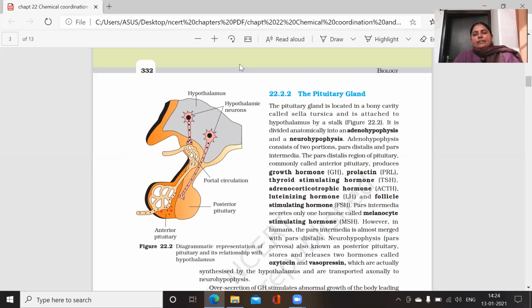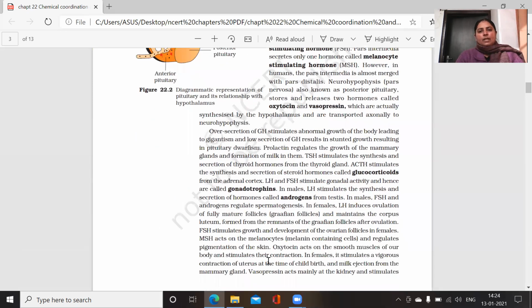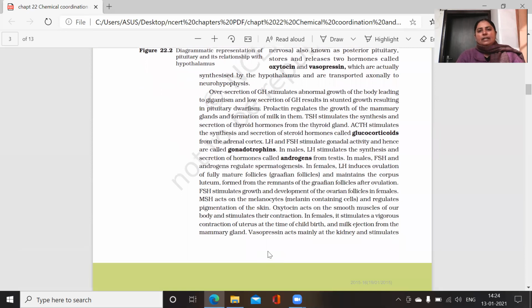The posterior lobe of the pituitary gland releases two hormones: one is oxytocin and another is vasopressin. These are synthesized by the hypothalamus and transported axonally to the neurohypophysis, which is the posterior lobe of the pituitary gland. Okay, students, what is given in the next paragraph?